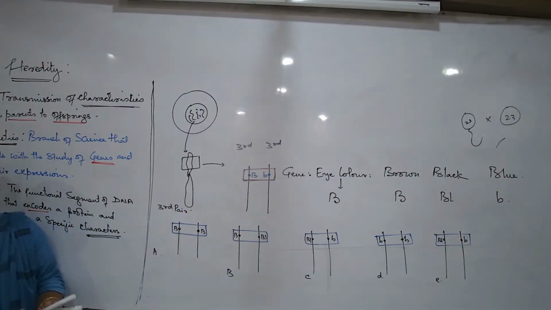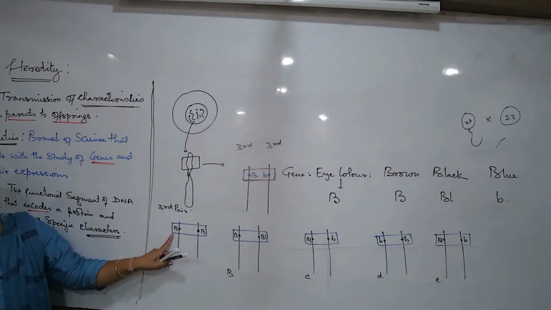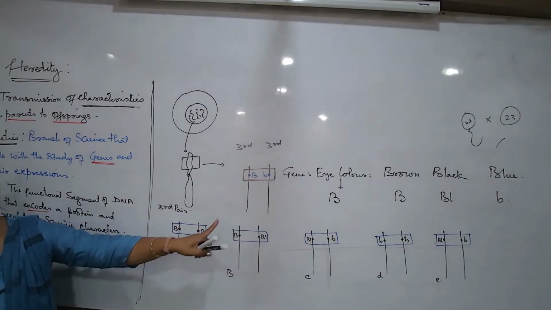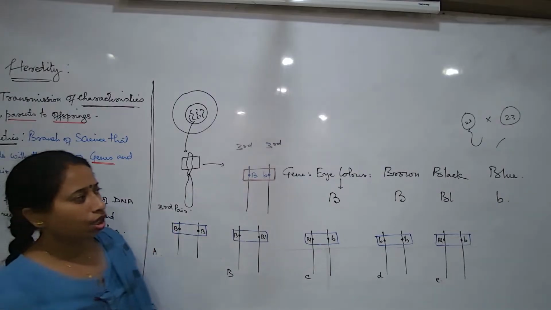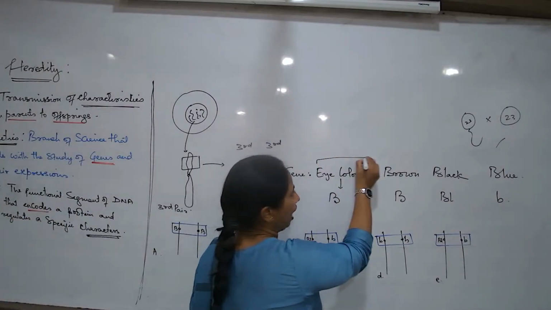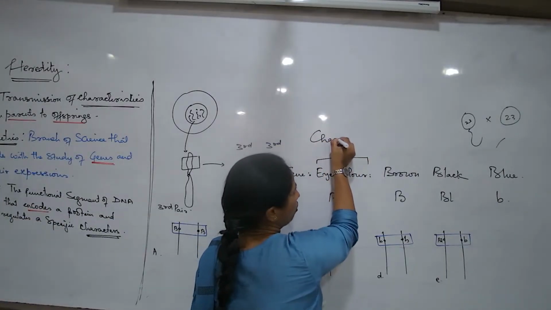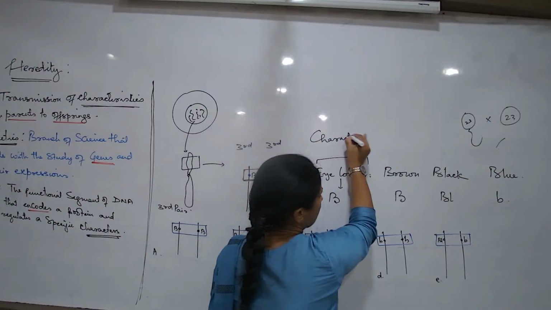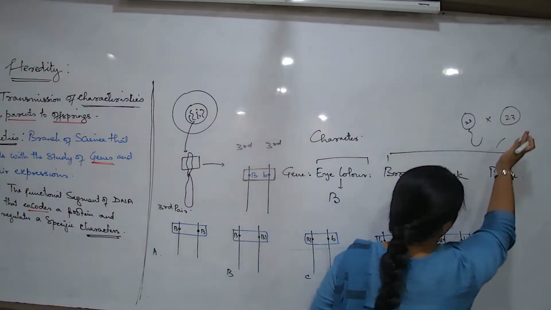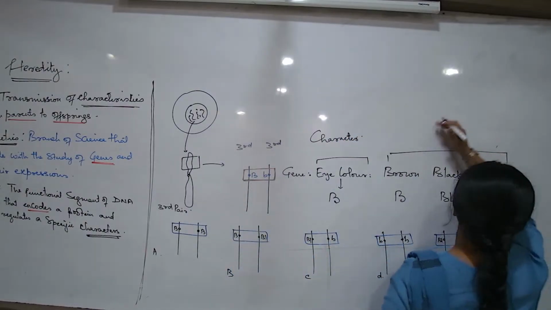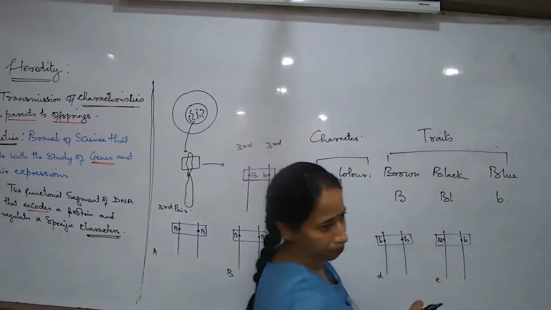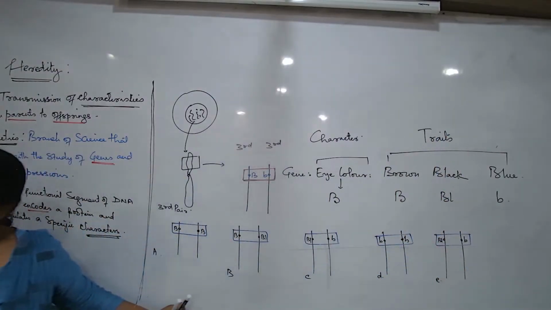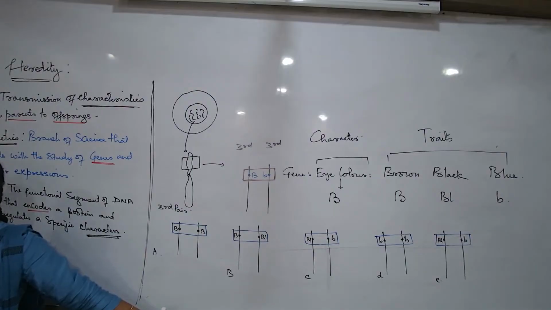First of all, these genes that we are writing, B and BL and small b, are these forms of genes? Yes, these are the forms of genes. So if this is known as a character, what is this known as? This is known as a character. Then what are these known as? The forms of a character. What are the forms of a character known as? Traits. Eye color is a character. Its variable forms we will call traits.